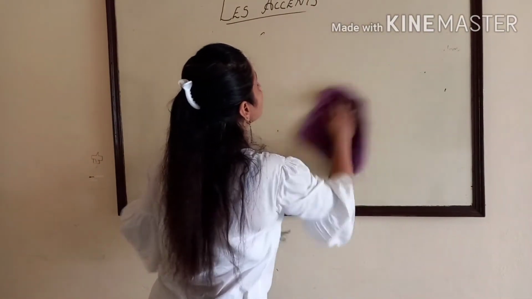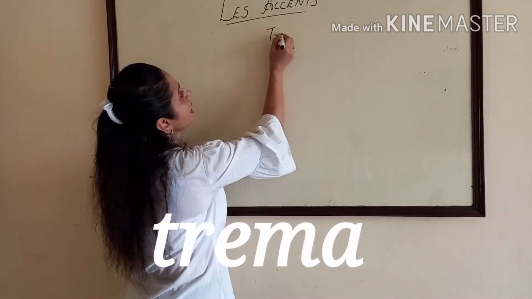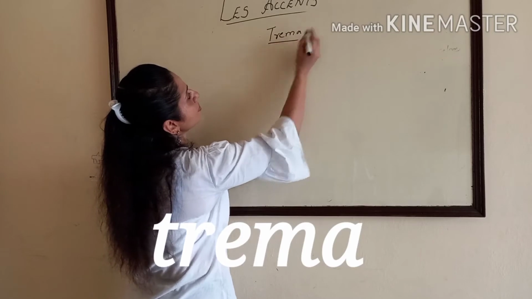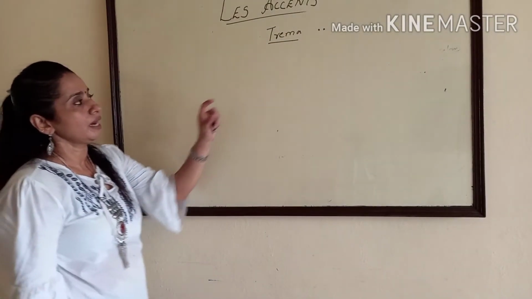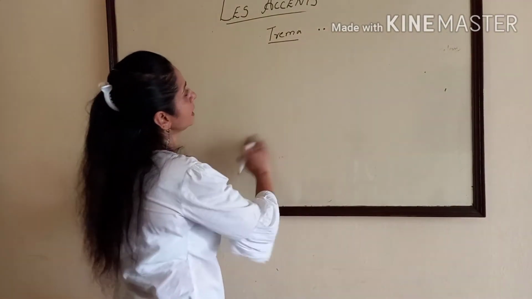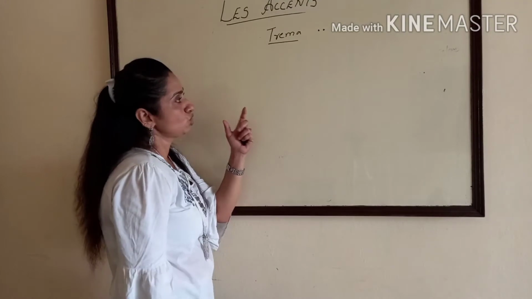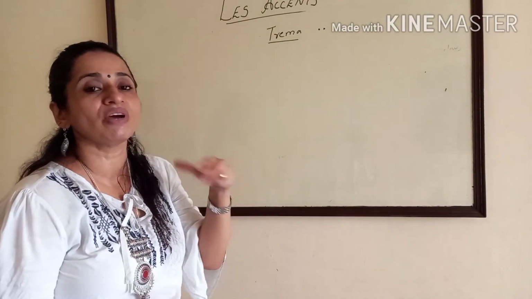Then next, the last one is tréma. T-R-E-M-A. Tréma means two dots. It is two dots used over the vowels. That means you can use tréma when two vowels come together and we need to pronounce each vowel individually.